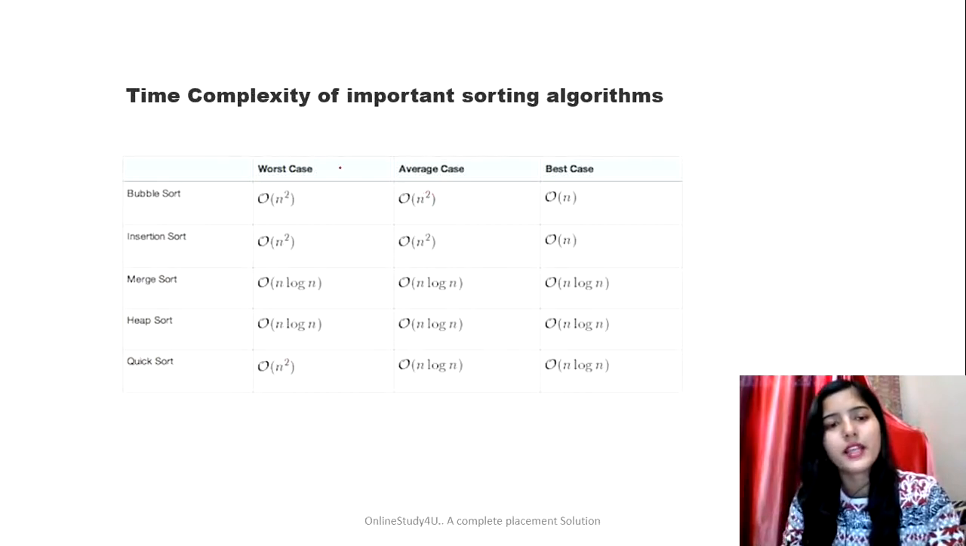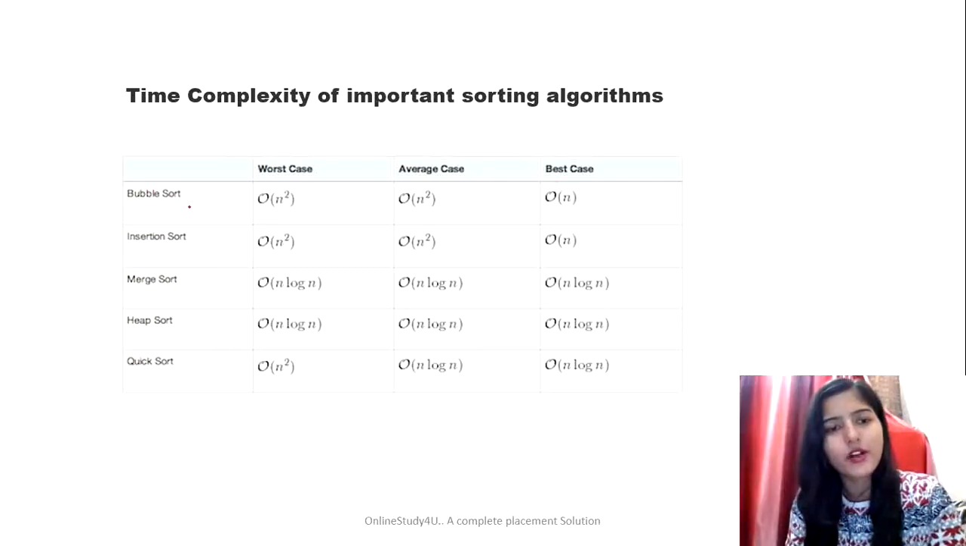To help you out, I have included some important sorting algorithms and the time complexity associated with them. For example, bubble sort. The bubble sort worst case complexity is big O n square, average case complexity is big O n square, and best case is big O of n. So make sure to revise them all. It is very, very important, right? For insertion sort, worst case is big O n square, average case is big O n square, best case is big O of n. For merge sort, worst case is big O of n log n, average case is big O of n log n, and best case is big O of n log n, right?